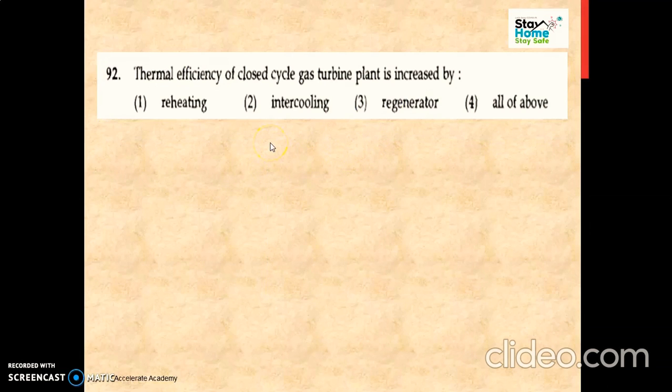The next question is: thermal efficiency of a closed gas turbine plant is increased by? If we know all about the gas turbine, we know that for enhancing the efficiency of a gas turbine, we are using different techniques such as reheating, intercooling and regenerator. So simply our answer is all of the above. Reheating techniques are there, intercooling in between two compressions is there, and regenerator. These are some techniques which are involved to increase the thermal efficiency of a gas turbine.